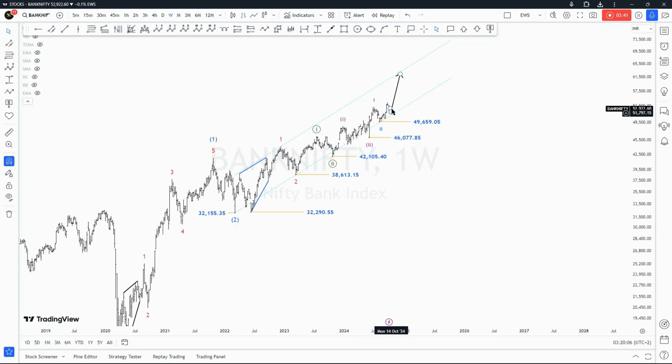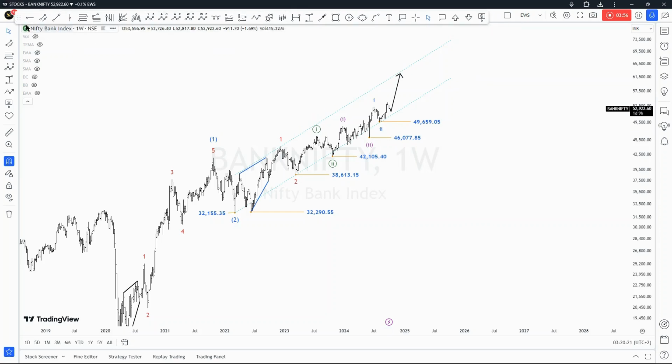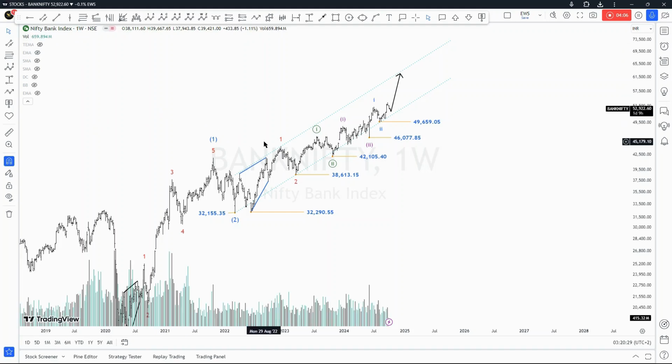And then the degree that we're currently in right now, or the impulse wave that we're in, I believe is the third wave of subminute degree, of which we expect to see a lot of volatility in the market. When I say volatility, I mean we should see Nifty Bank Index pushing higher with an increase in volume, because if you check from this wave 2 low right here, all we have been doing is extending. And you know that following moves like this, we tend to see the market choosing a direction, being decisive about the move.